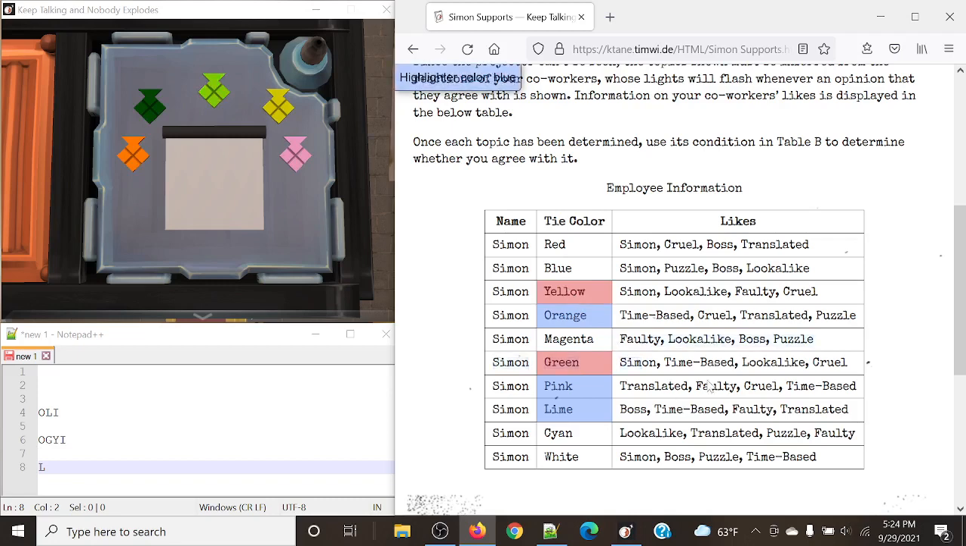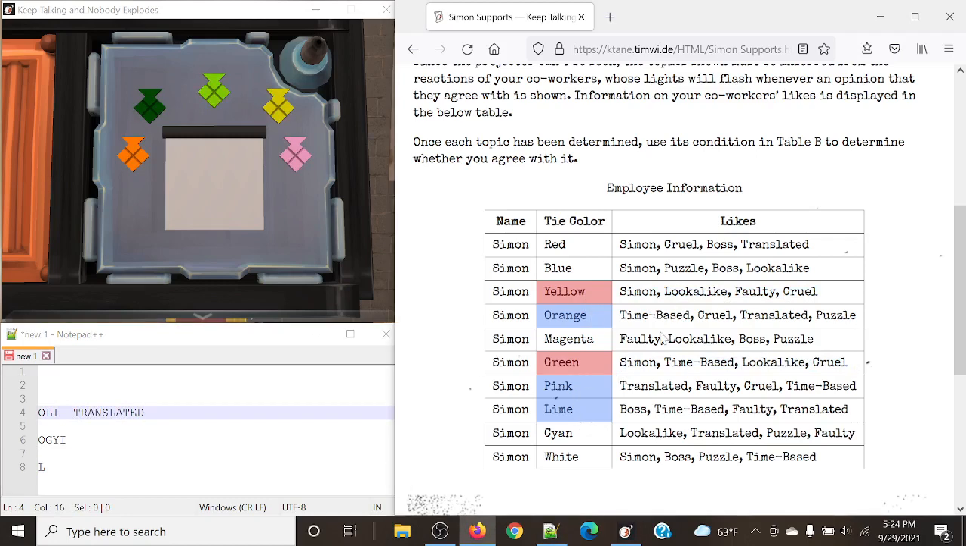So let's take a look at what we have together. Time-based is all together in this one. However, for this example, each of the 3 that flashed had time-based present in them, but green didn't flash and has time-based in it, so that is not the case this time. Cruel: only 2 of them have cruel, lime doesn't. Translated: all 3 of them have translated. Let's see if any of the other ones had translated. Nope, and nope. So the first one is going to be translated.